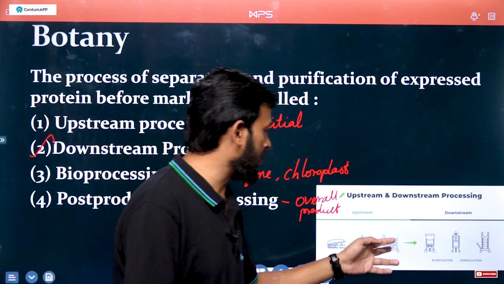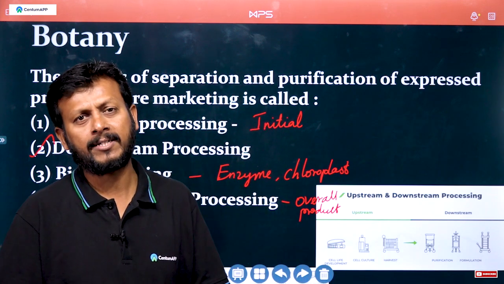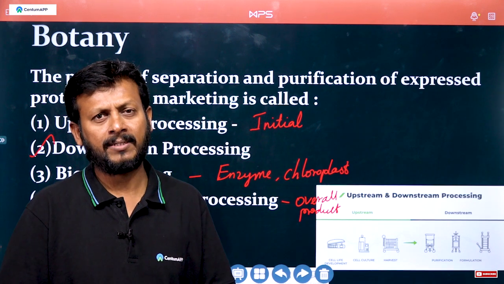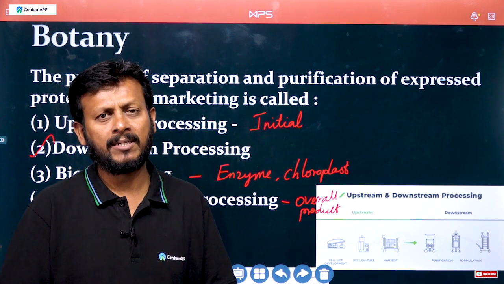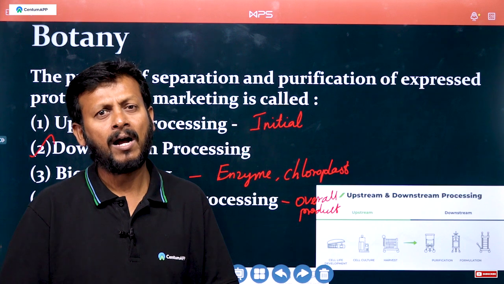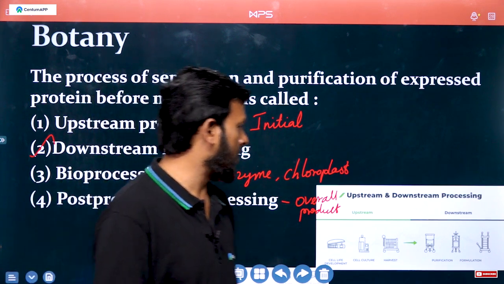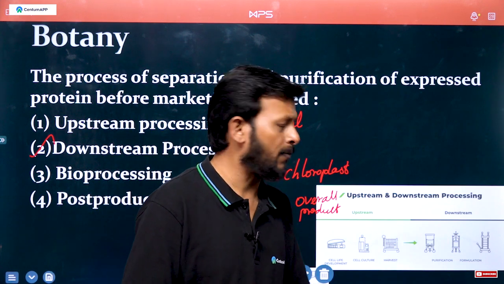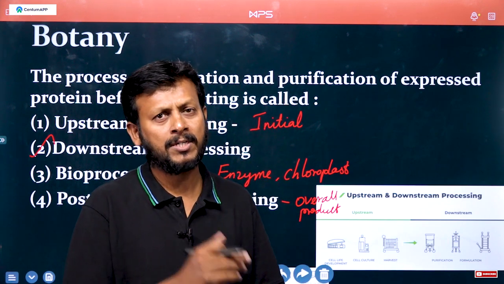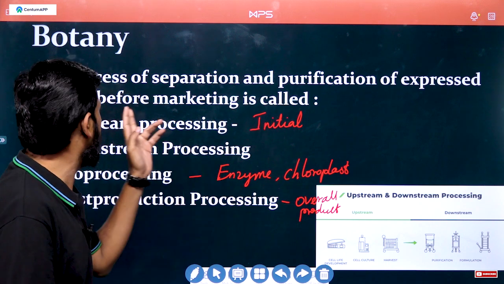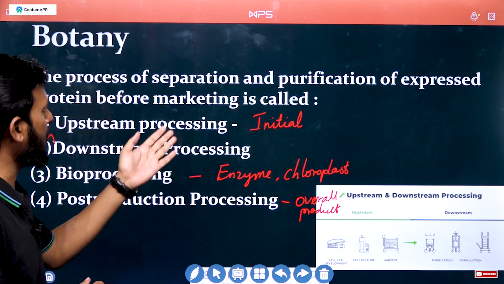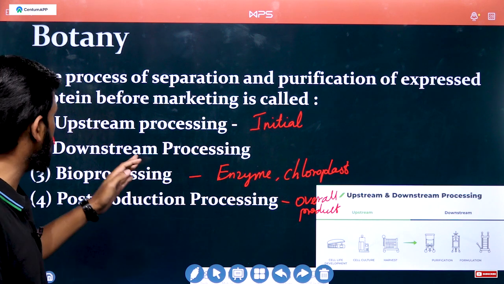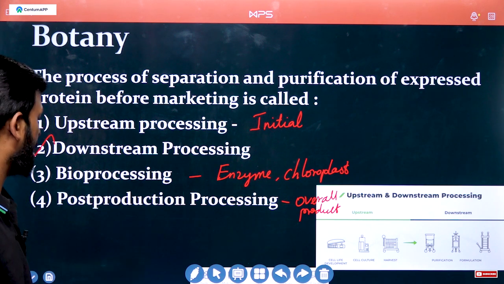Then harvest: after completion of the product we get the entire product, like banana plants. Then downstream processes are purification, then formulation. So separation and purification of expressed protein before marketing is called downstream processing. This is the correct answer.